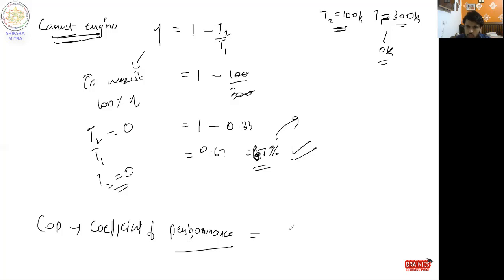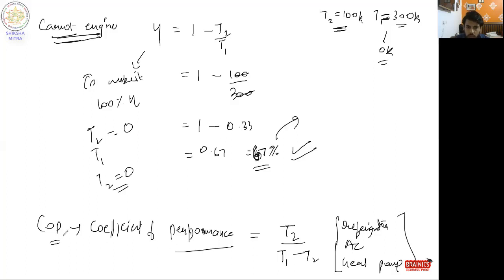How is the coefficient of performance given? It is given as T2 by T1 minus T2. T2 is the final temperature, and T1 is the initial temperature of the room. We will explain this in more detail while doing the calculations. This equation is used for refrigerators, for AC, and for heat pumps. So it is written as COP, and we calculate it this way.